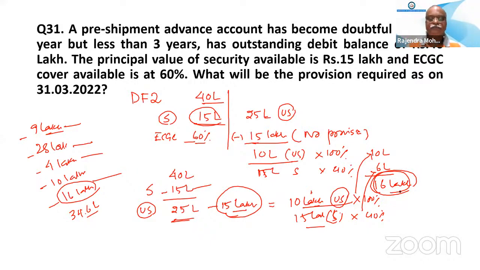Sir, the calculation is understood, but the date to be found is a future date. So, is it correct, sir? No, it is not correct. See, the date is not a matter here. Suppose today is 31st March 2022. Normally, on that date, what is the provision to be made?